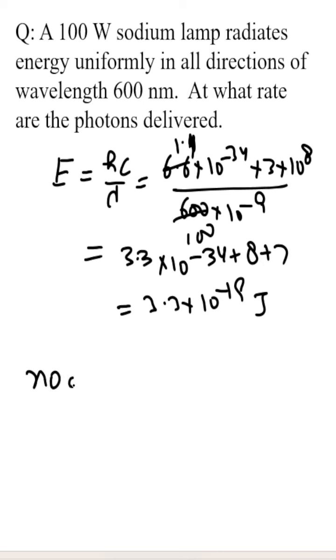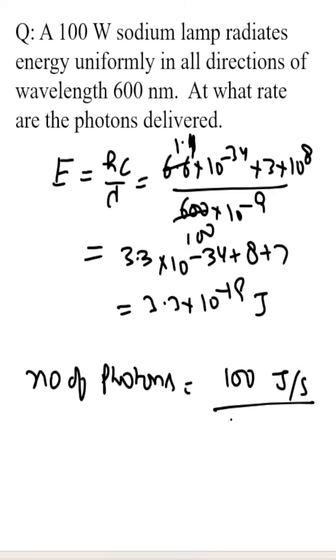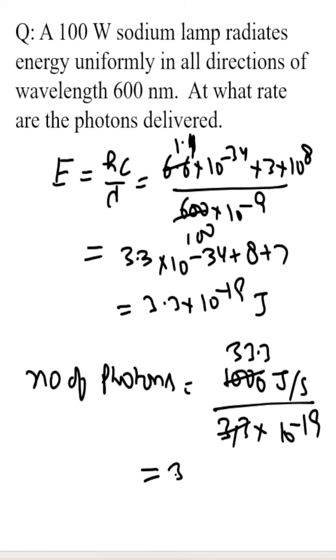Now the number of photons equals total energy, which is 100 watt. 100 watt means 100 joule per second, upon the energy of one photon, 3.3 × 10^-19. Shift the decimal, now cancel out, 33.3. So 33.3 × 10^-(-19), that is 33.3 × 10^19.